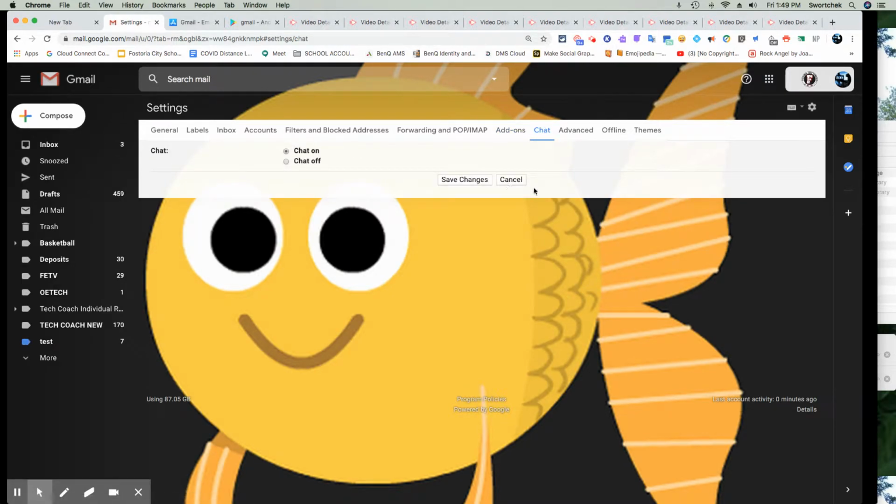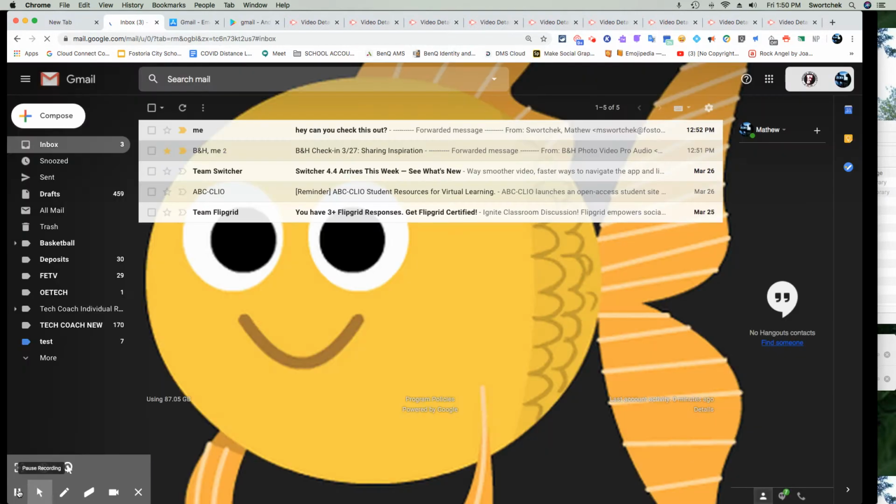Chat, you can turn chat on or off. If you turn chat on, then you do get the Google Hangouts chat style box on your email area. When that happens, you'll notice on the right hand side, I now have this Hangouts chat window where I can grab Hangout conversations, make calls, and so on.